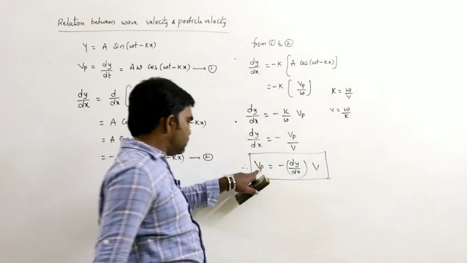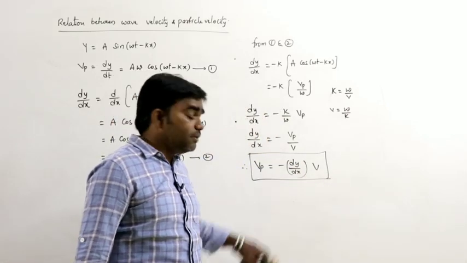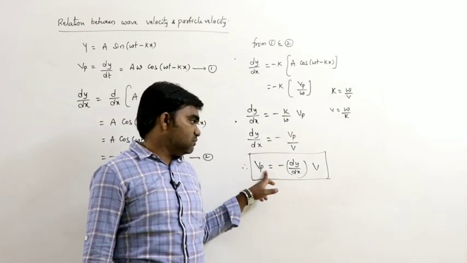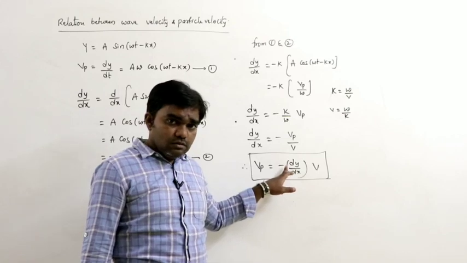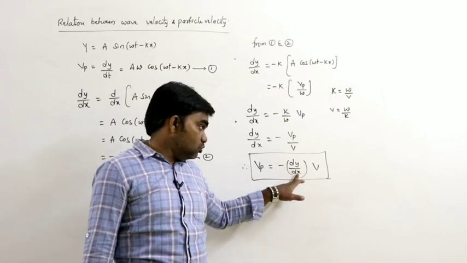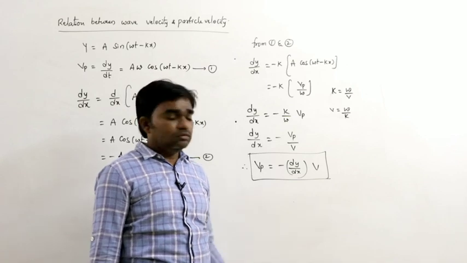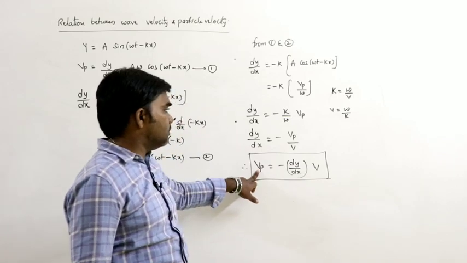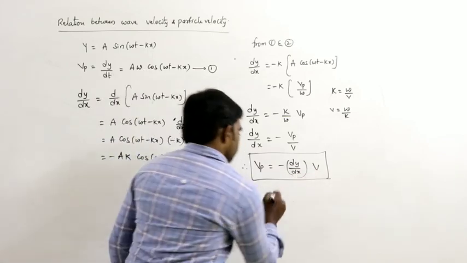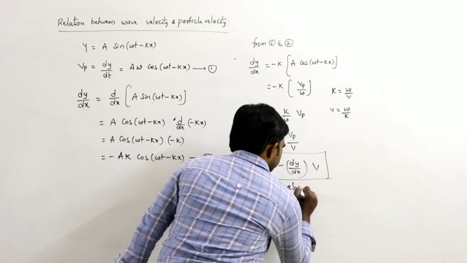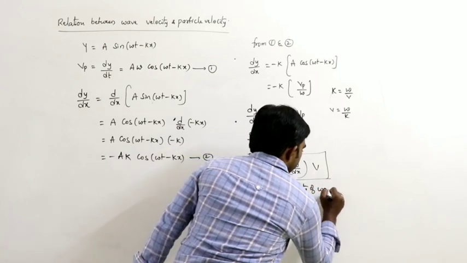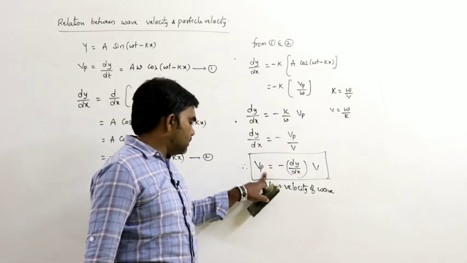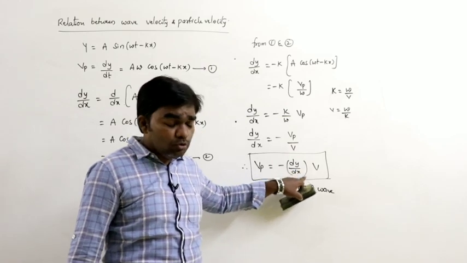So from this, what is Vp? Velocity of the particle. What is dy by dx? Nothing but the slope of the wave. Velocity of the particle equals the negative slope of the wave into the velocity of the wave. This is the relation between velocity of the particle and velocity of the wave, where Vp is the velocity of the particle and V is the velocity of the wave.